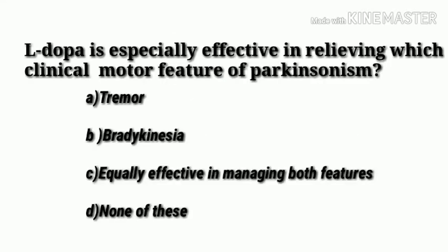L-dopa is especially effective in relieving which clinical motor feature of parkinsonism? Options: A. Tremor, B. Bradykinesia, C. Equally effective in managing both features, and option D. None of these. Answer is option B. Bradykinesia. L-dopa is very effective in relieving this clinical feature, that is bradykinesia, the motor feature of parkinsonism.